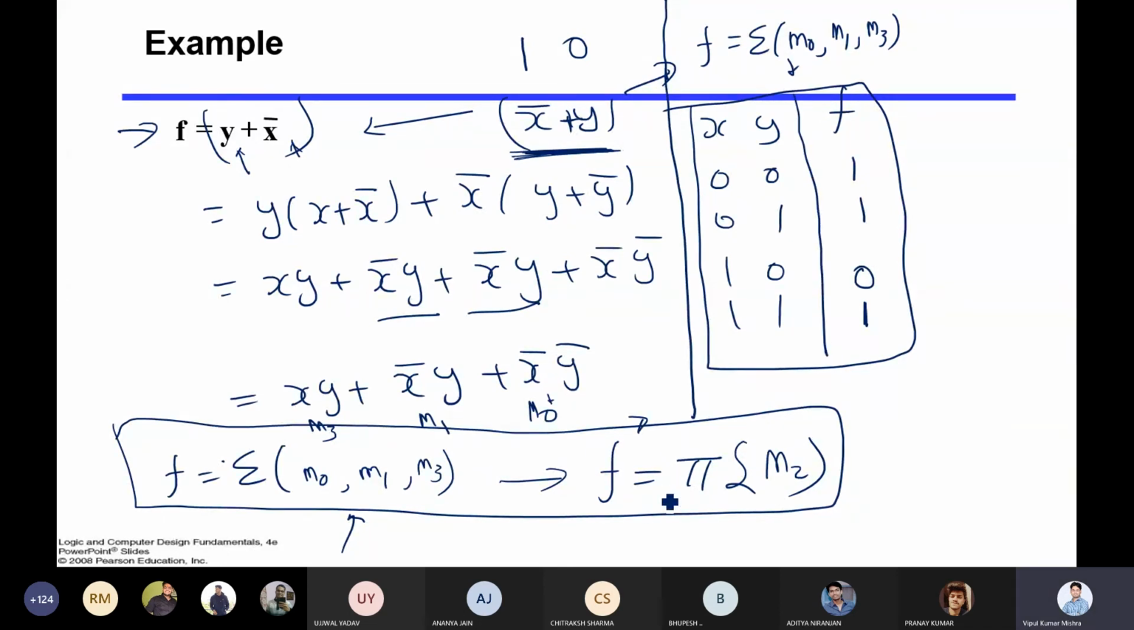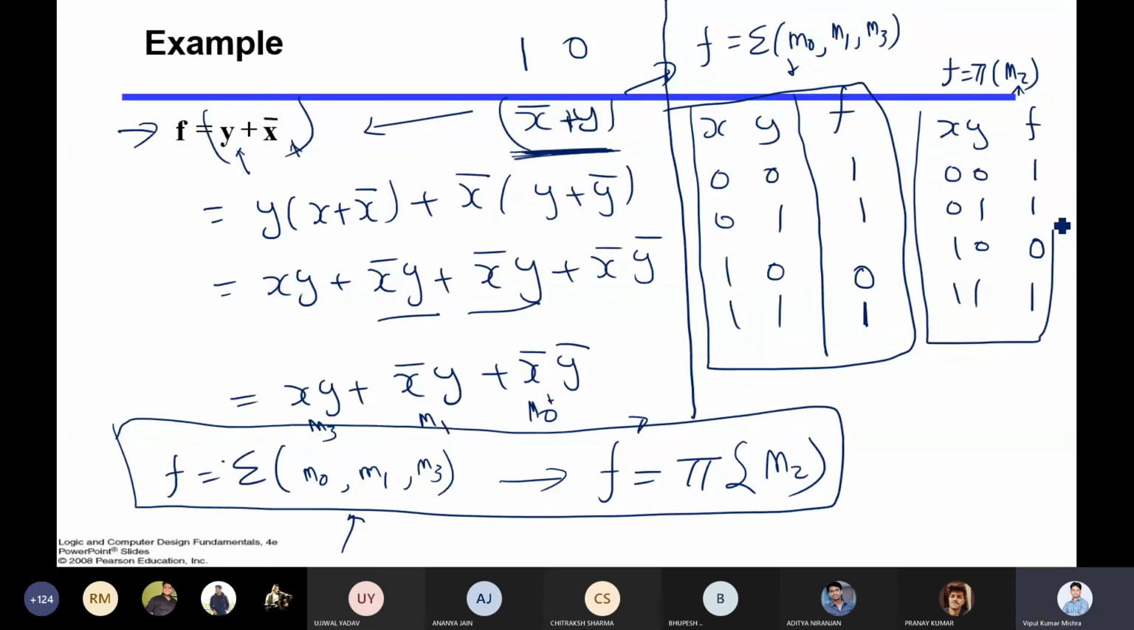Now let me draw the truth table for this. Okay, I will try to draw here. F equal to product of M2. So x and y, here you have f: 0 0, 0 1, 1 0, 1 1. So where will you put 0? Where this number is given, because max term is representing 0. So it is saying this place will be 0. What about the remaining? It will be 1.